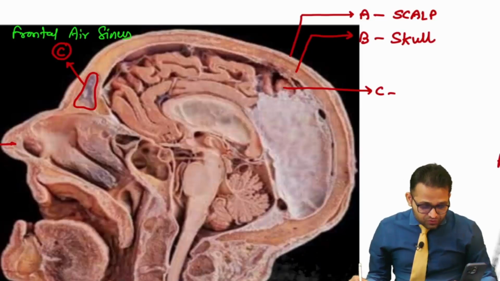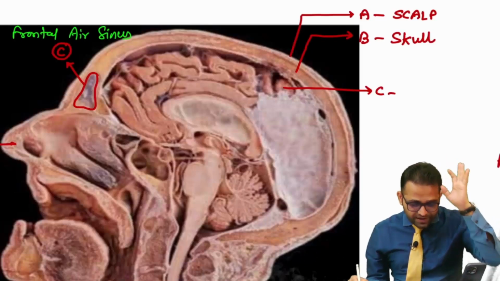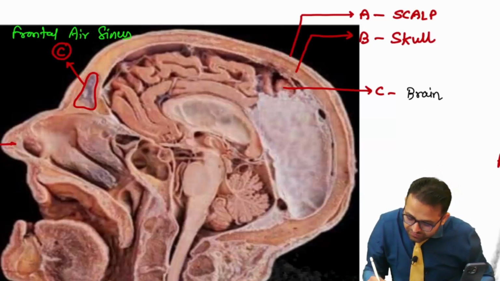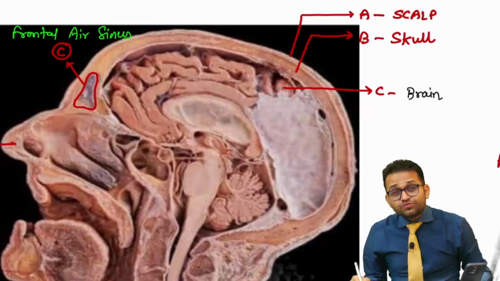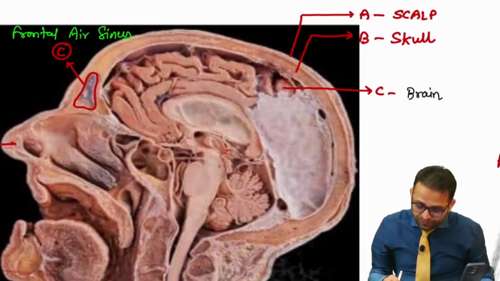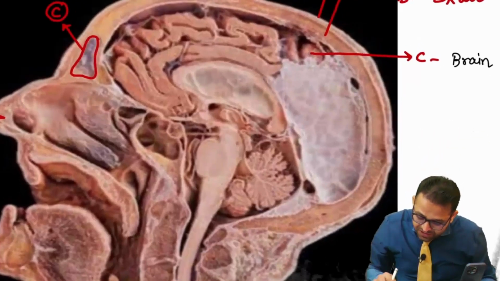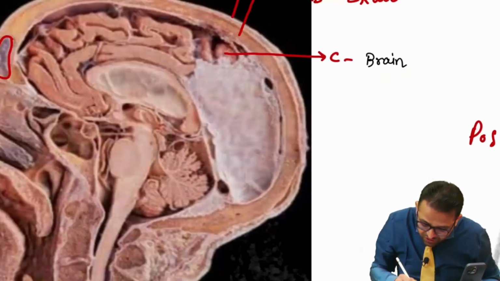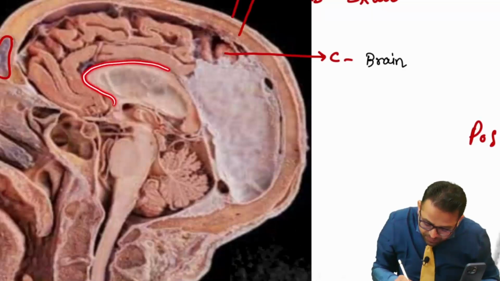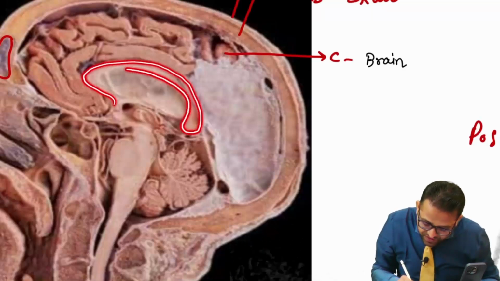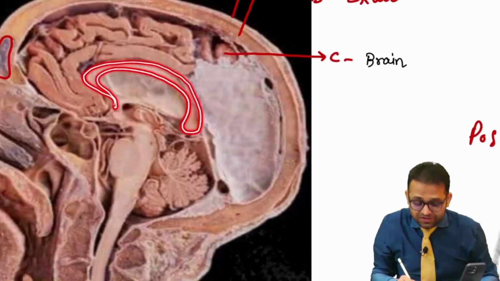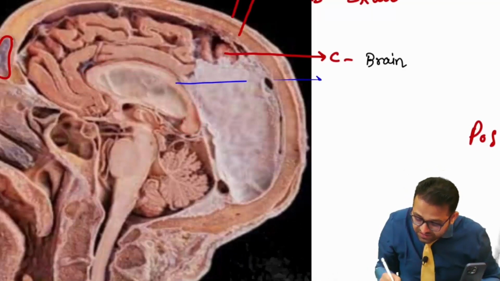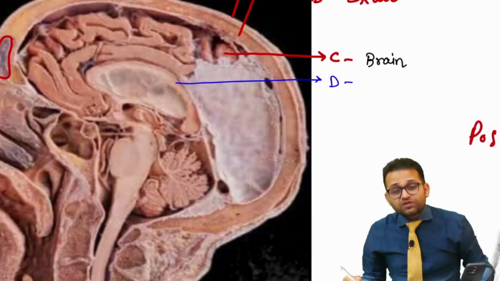Okay, sir. Now try to understand. Yes, Shreya, you are right. Now the C is nothing, sir. This is our brain tissue. Agree? Yes, sir. It is our brain tissue. Now, further question for all of you. Can you observe this particular bony structure, which has a shape in such a way? Yes, what is this? So I'm marking this one for all of you as the D. Tell me what is the D.